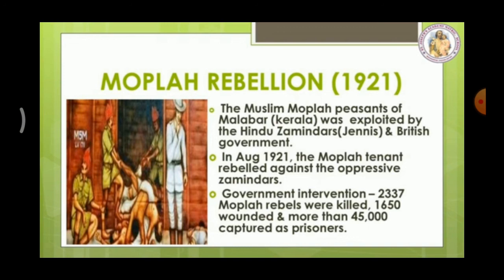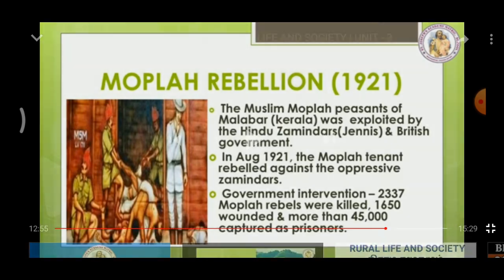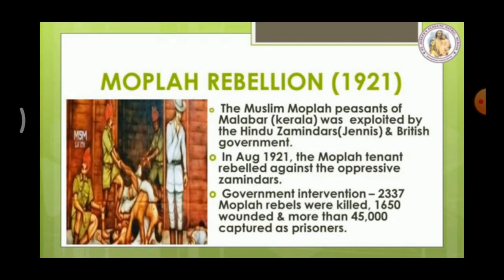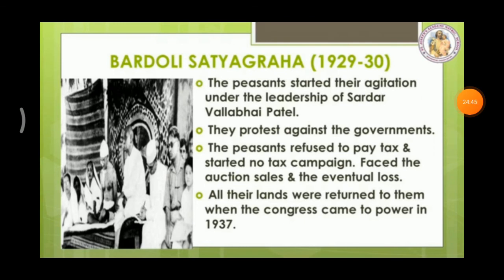According to an official estimate, as a result of government intervention, 2,337 Mapla rebels were killed, 1,650 Mapla rebels wounded, and more than 45,000 captured as prisoners. Next, we are going to see the Bardoli movement. In 1928, the peasants of Bardoli in Gujarat started their agitation under the leadership of Sardar Vallabhbhai Patel in protest against the British government.